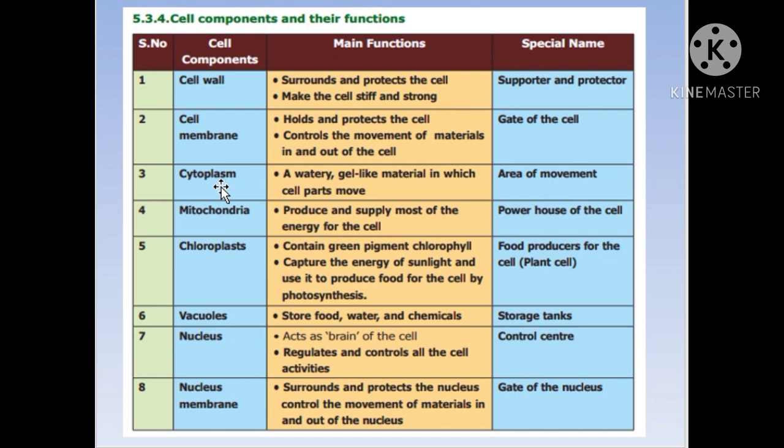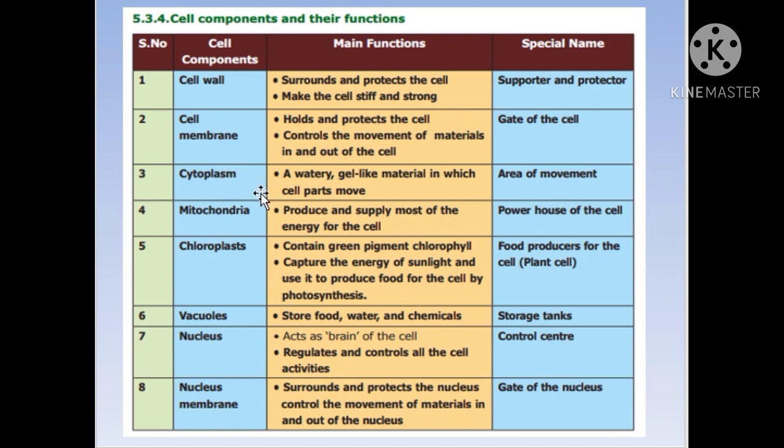And the third important component is called the cytoplasm. It is the area of movement here. And what is the nature of the cytoplasm? It is watery. It is a gel-like material. In another word, we can say it is also called a molecular soup. You know what a soup is? It is where so many ingredients are present, and in the same way all the components of the cell, maybe mitochondria or endoplasmic reticulum or nucleus, are present only in the cytoplasm, and it is also called the molecular soup, where all the cell organs are suspended.